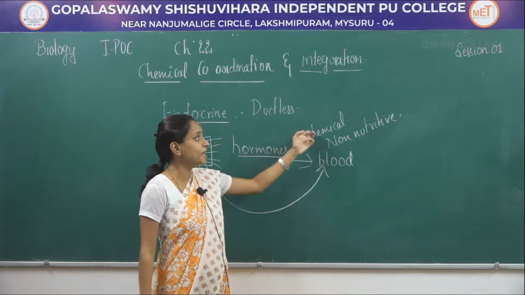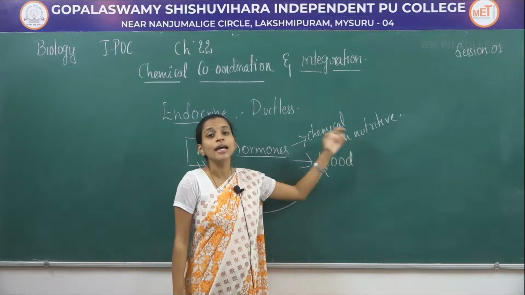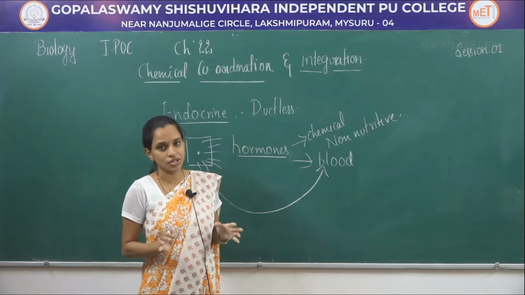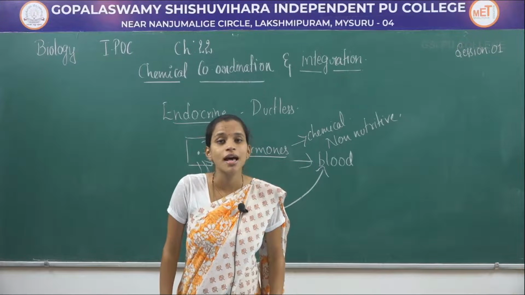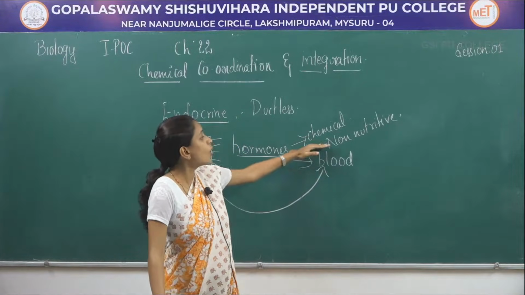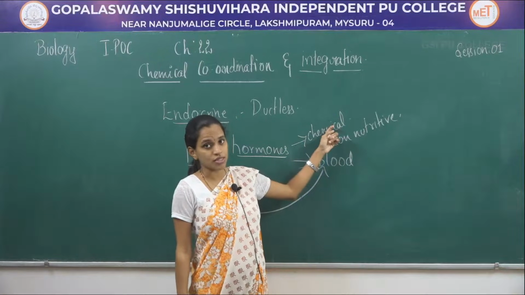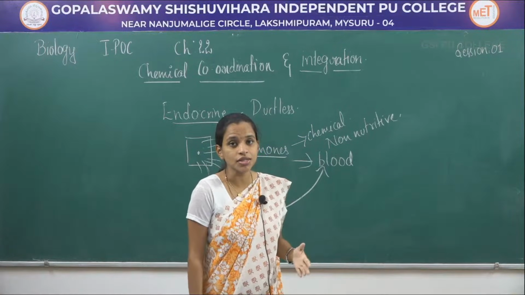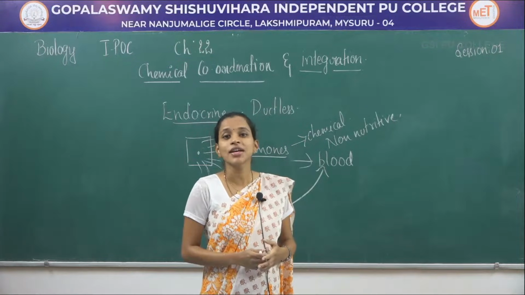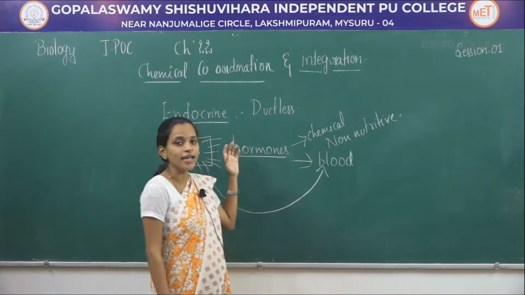So these are non-nutritive chemical substances, called intercellular messengers, which are produced in trace amounts. Hormones are non-nutritive chemical substances called intercellular messengers which are released in trace amounts from the endocrine glands.